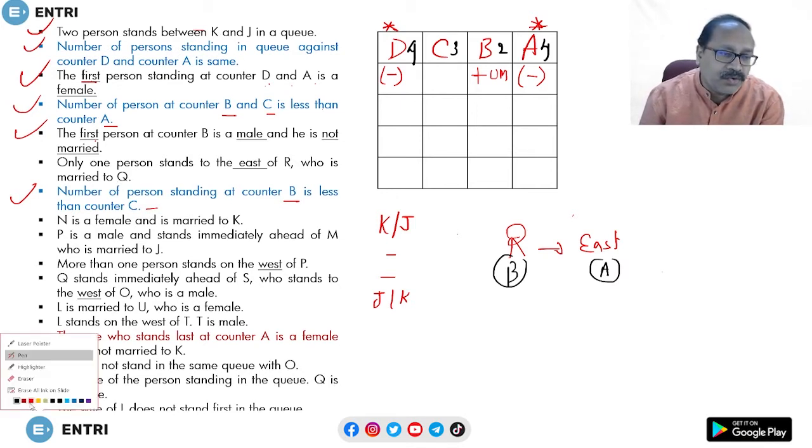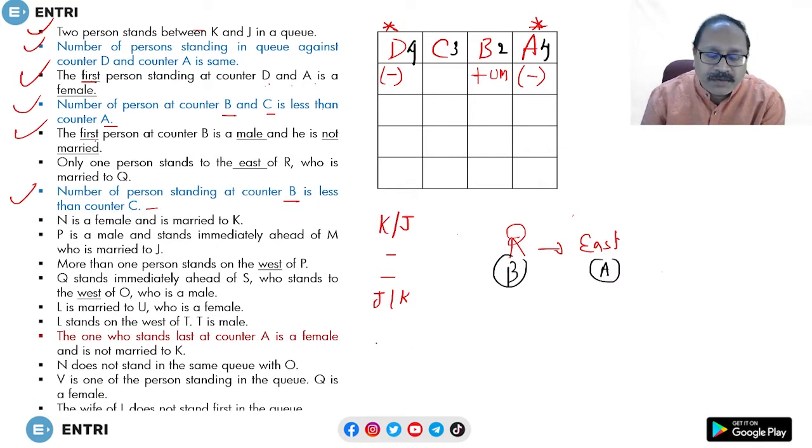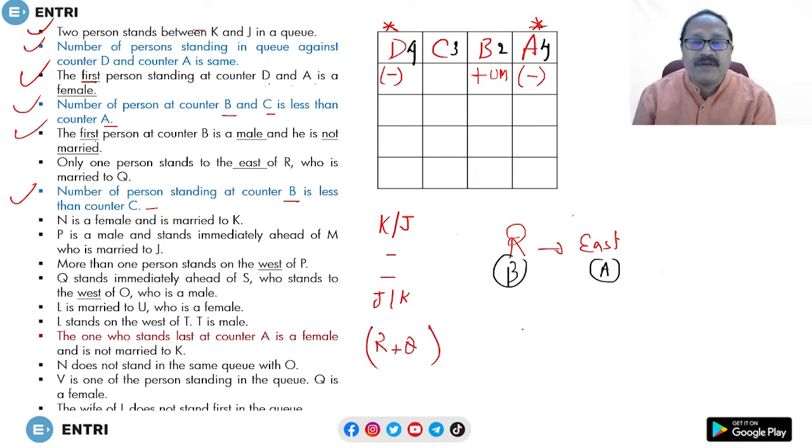We also know about his marital status, that R is married to Q. So R is married to Q; let's note the couples separately. R married to Q. Now please tell me, where will R be? Only one person towards the east of R means R has to be at B. In B there is a first person and a second person, right? Only two are there. Look at this: the number of people on counter B, 2 persons are there. Now, first place and second place. Can I place R at the first place? What information do we have for the first place?